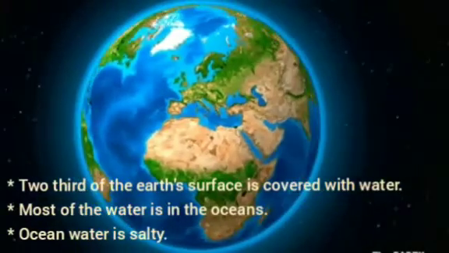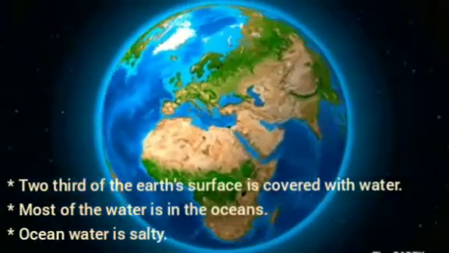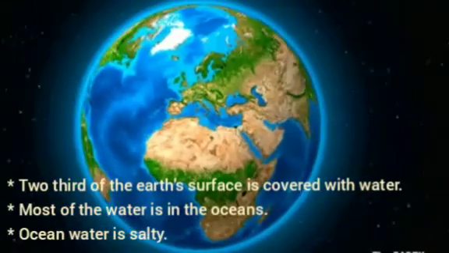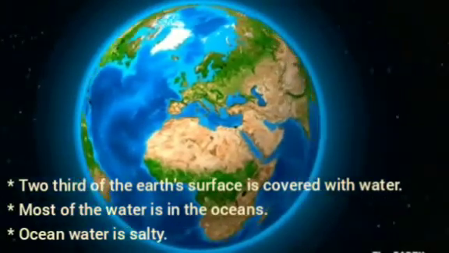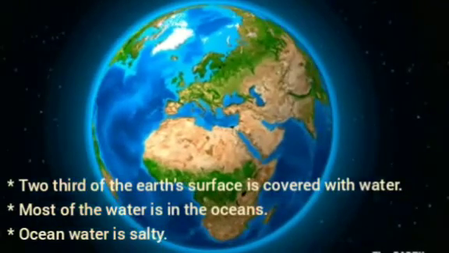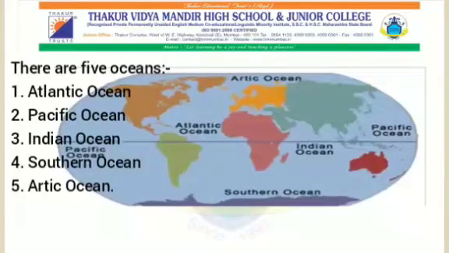Now moving ahead, students, as we know, two-thirds of the earth's surface is covered with water. Most of the water is in the ocean. Ocean water is salty. There are 5 oceans on the earth.